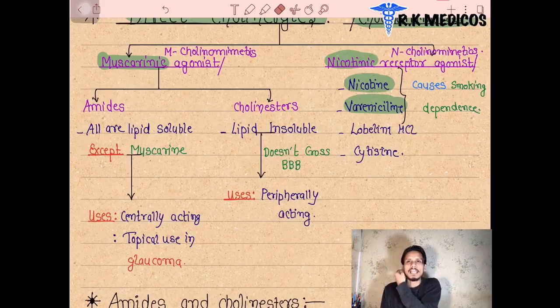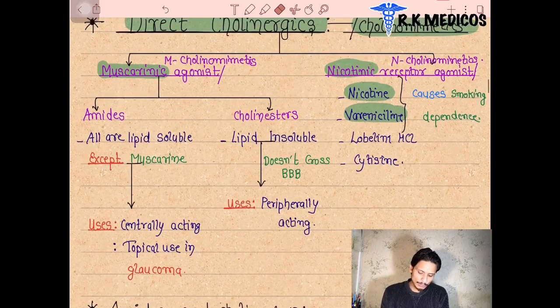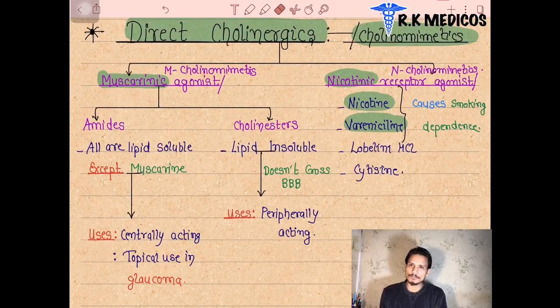They are helpful in preventing the causing of smoking dependence. The patient gets a smoking dependence, so these drugs are used for the prevention of it. Nicotine and varenicline. Now we are going to discuss the muscarinic agonists, or muscarinic cholinomimetics.